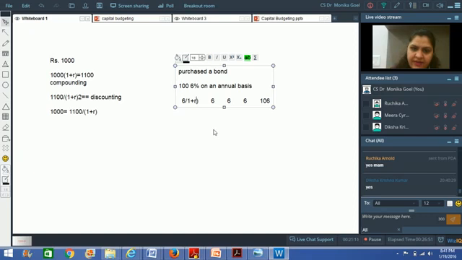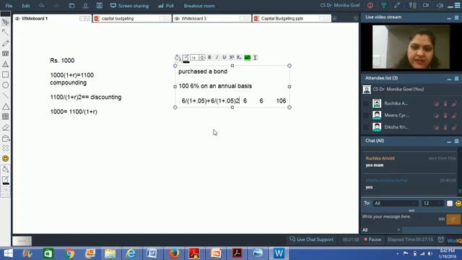That is equal to 6 divided by 1 plus R. If R is 5%, then it will be equal to 6 divided by 1 plus 0.05. Is it clear?